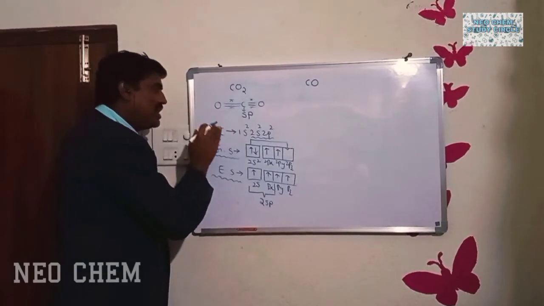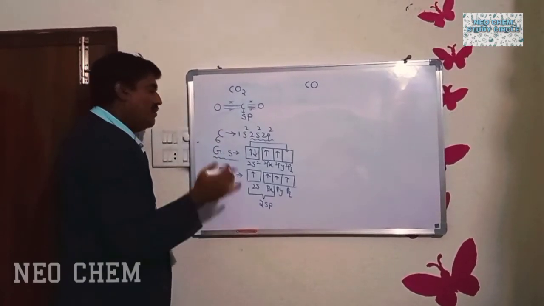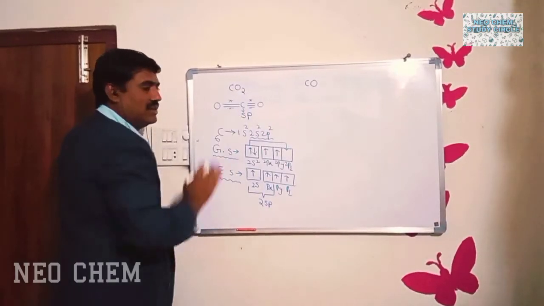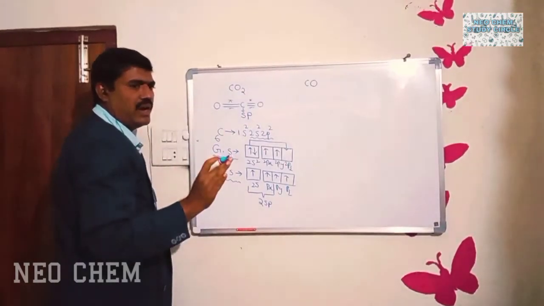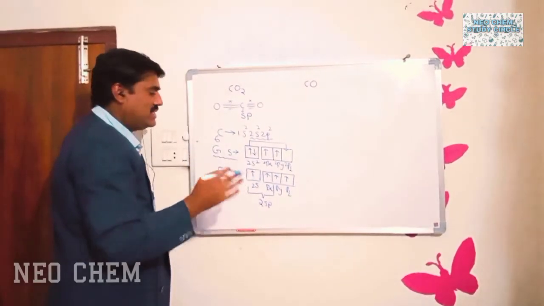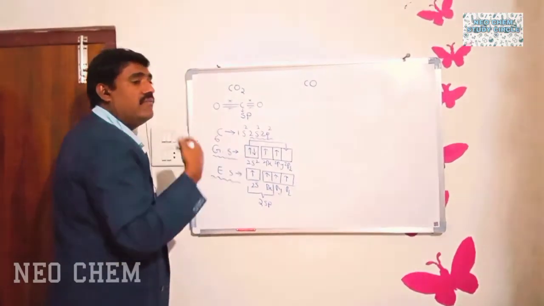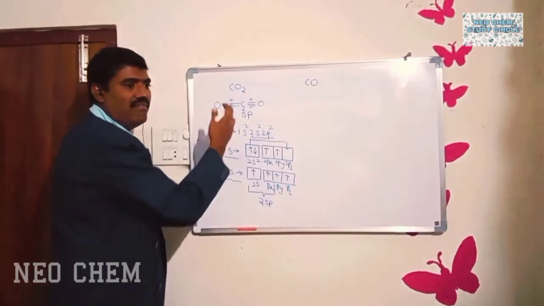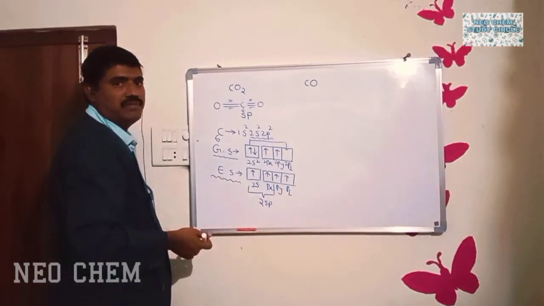So based on the valency, we have excited the ground state configuration of carbon. A very, very important point: when we should excite the ground state configuration and when we should not excite it is decided by the valency of the central atom.